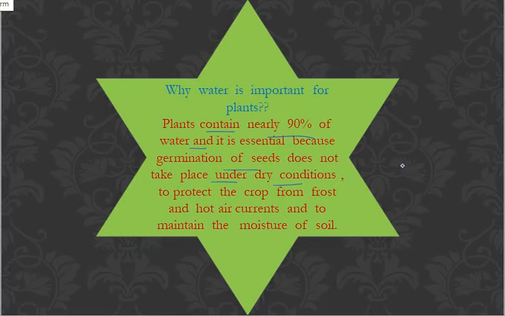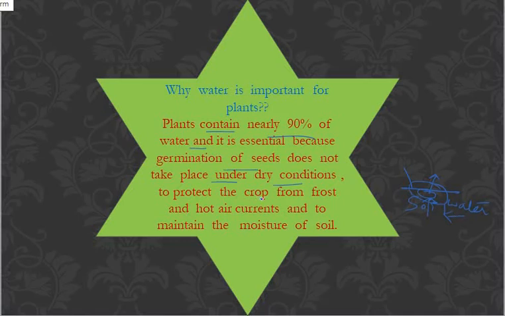If I sow a seed into the soil here, and I want to see the sprouting of the seed, what ingredient is important? I need to add water. Can you bring sprouts from a dry seed? No, right? Water is very much essential for germination of seeds. In order to see sprouts, you need water.